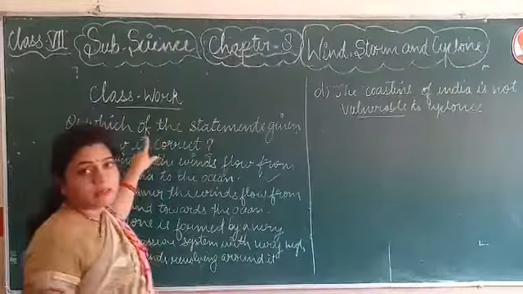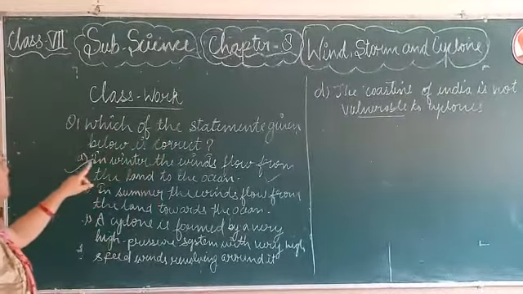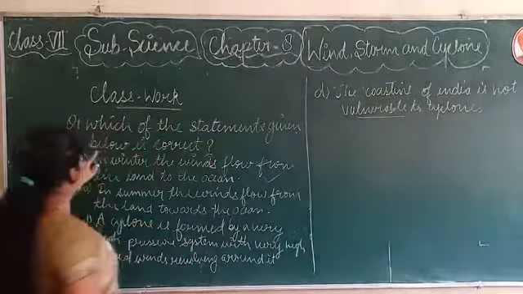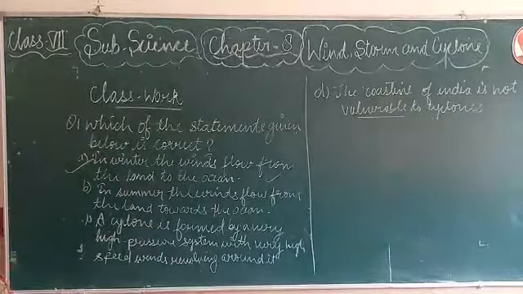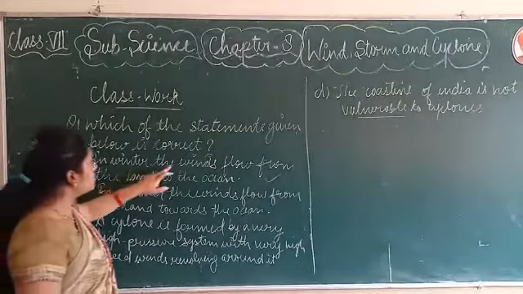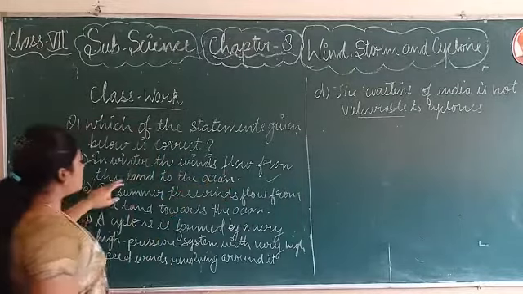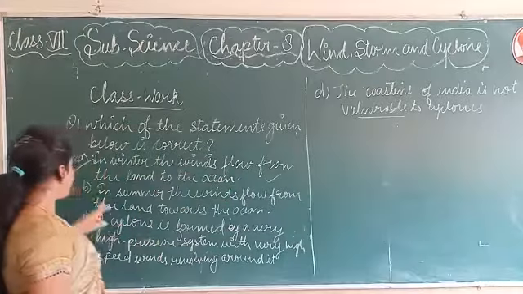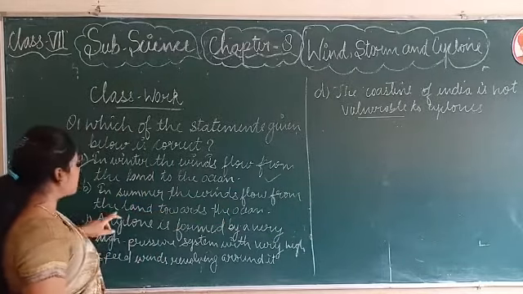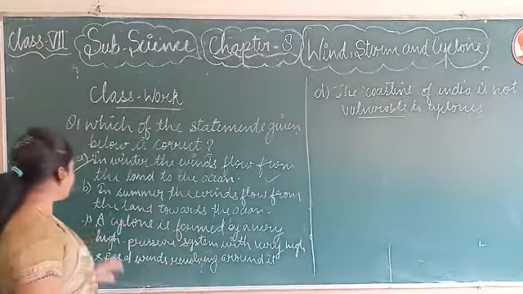Here, one multiple choice question is given. Question is, which of the statements given below is correct? Options are, A, in winters, the winds flow from the land to the ocean. B, in summer, the winds flow from the land towards the ocean.